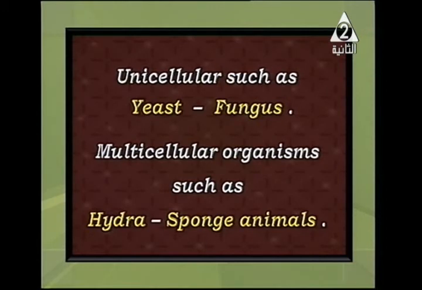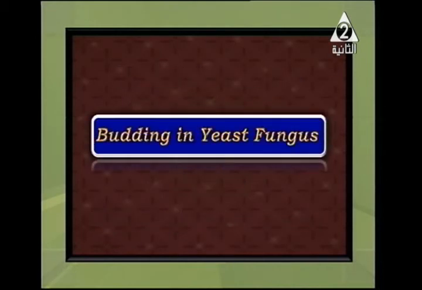Let's do an experiment or activity to show the reproduction by budding. Budding in yeast fungus is the example that we're going to discuss. What happens inside it?